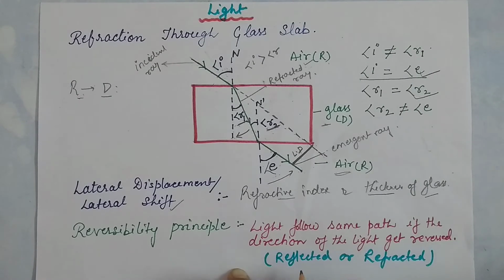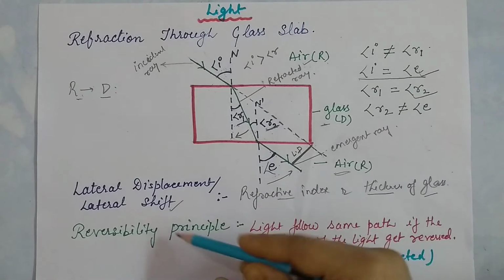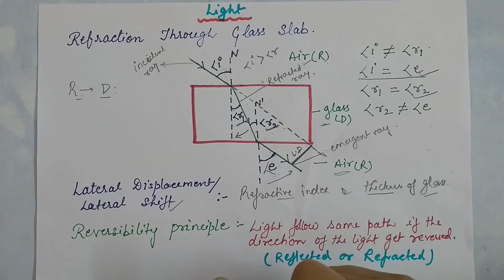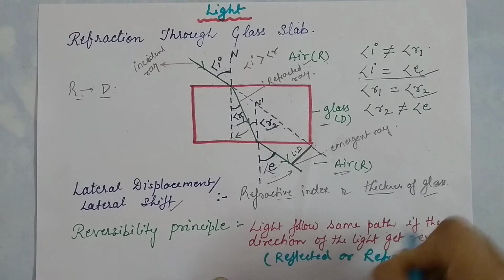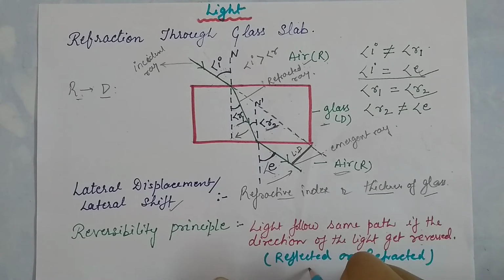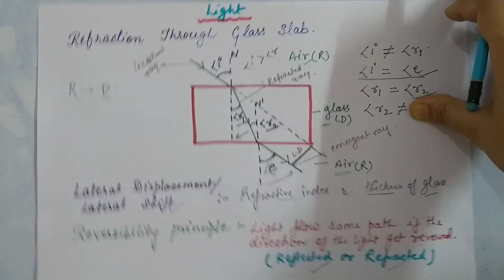Now our third point, which is very important, is the law of reversibility, or we can say the reversibility principle of light. It means that light follows the same path if the direction of light gets reversed. In any case, whether reflected or refracted, light follows the same path if the direction of the light gets reversed. So let's see what is the meaning of this reversibility principle.